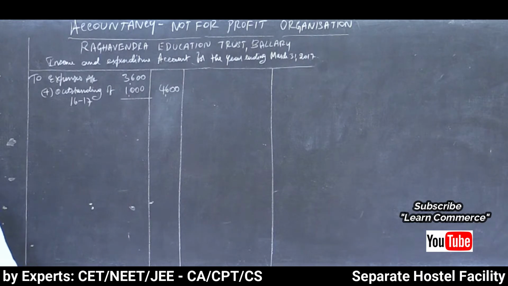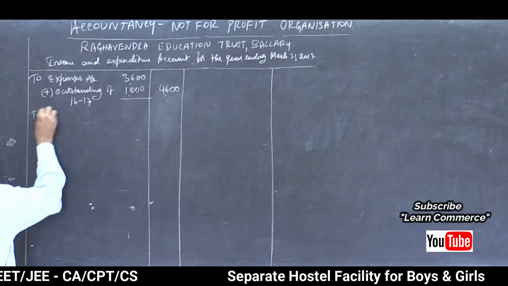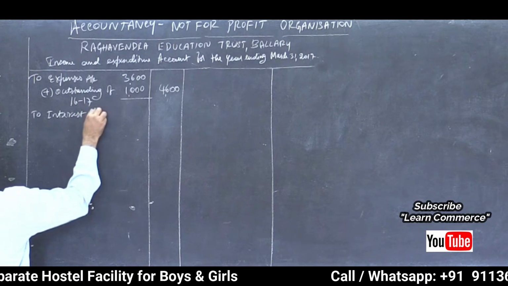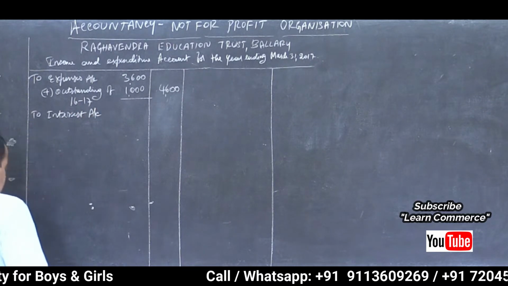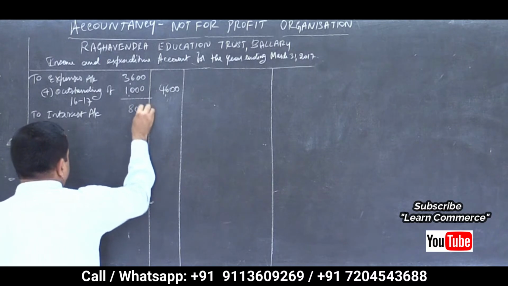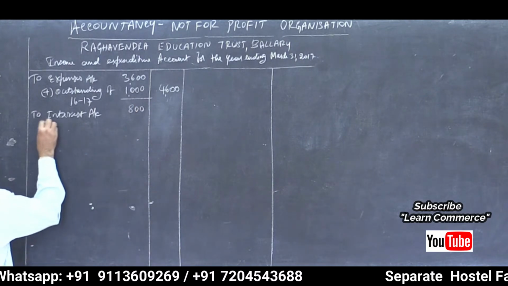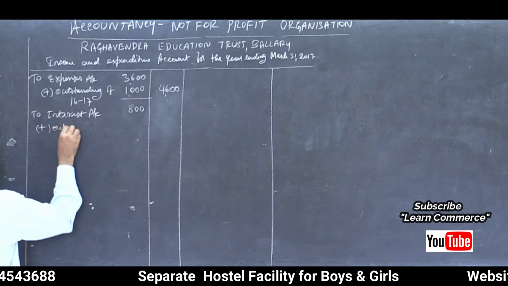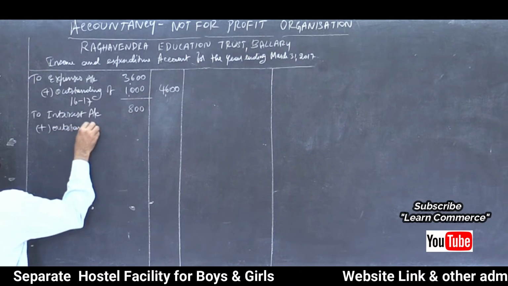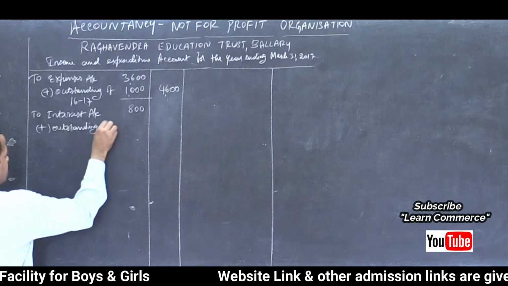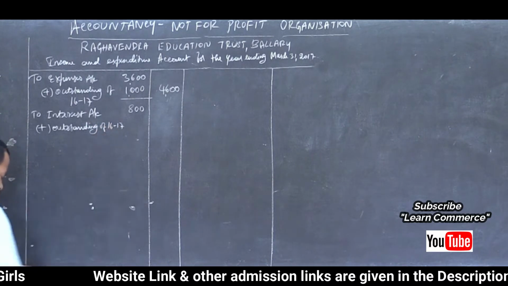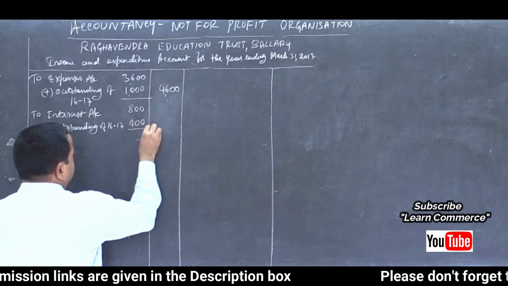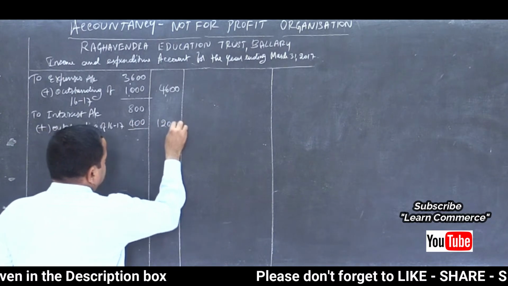Then to interest account, inner column 800, add outstanding, write the amount 400, write the total in outer column 1200.